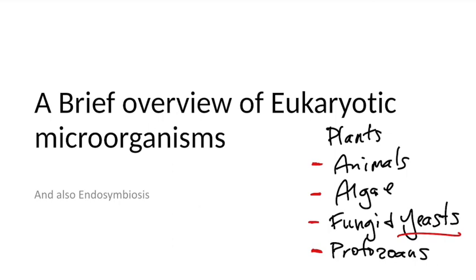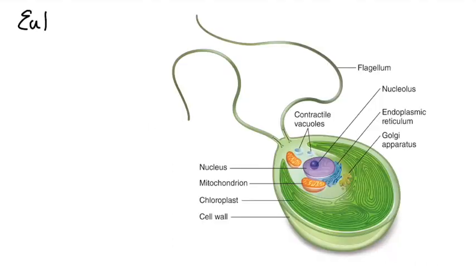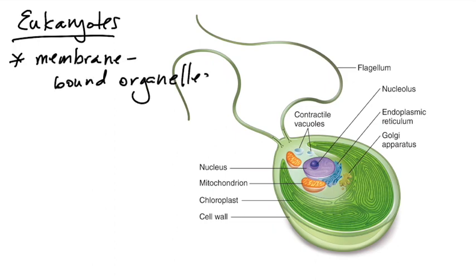in biology classes. I'm sure you all remember how eukaryotes differ from prokaryotes like bacteria, and one of those biggest differences is the presence of membrane-bound organelles. Eukaryotes have membrane-bound organelles. Bacteria do not have membrane-bound organelles. We're not going to go over the functions of the endoplasmic reticulum or the Golgi or the nucleolus. We will leave that for your cell biology class or your molecular biology classes to talk about how all of those certain things work, because this class focuses primarily on prokaryotes.